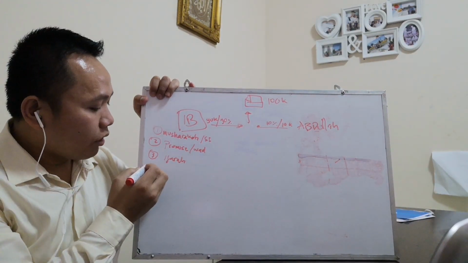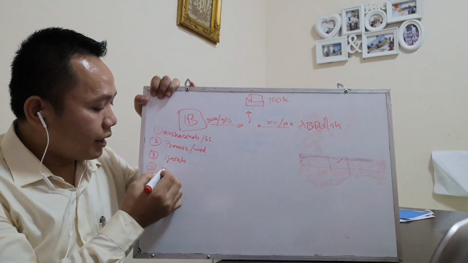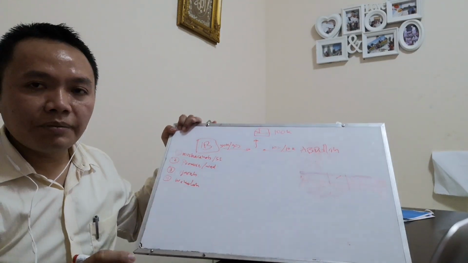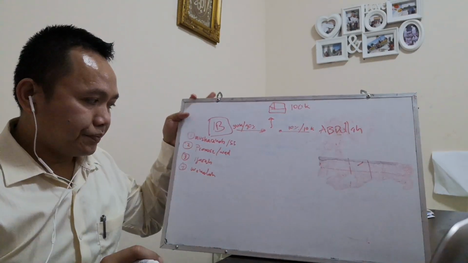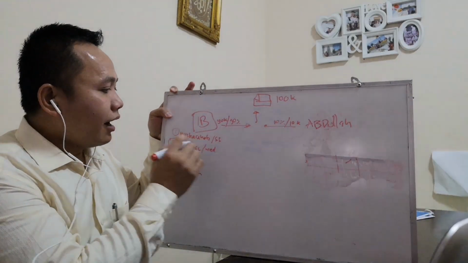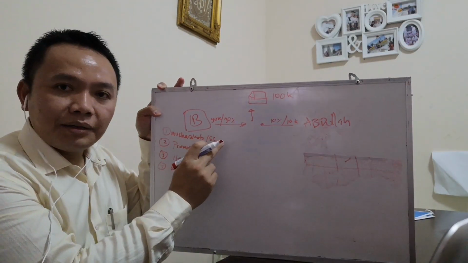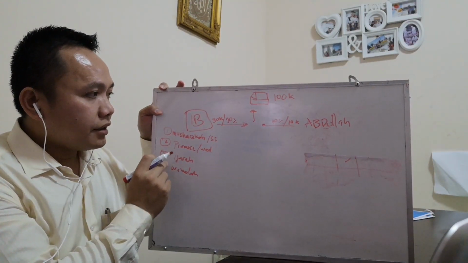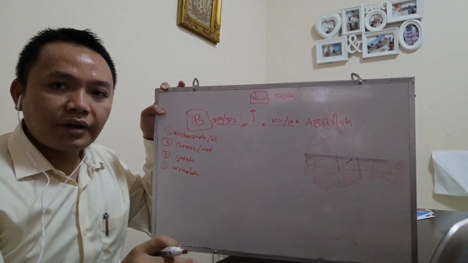But sometimes there is also a wakalah, whereby the customer becomes the agent of the bank in purchasing the property. All right. Now, after the diminishing musharakah agreement is signed, the bank will purchase the underlying assets.